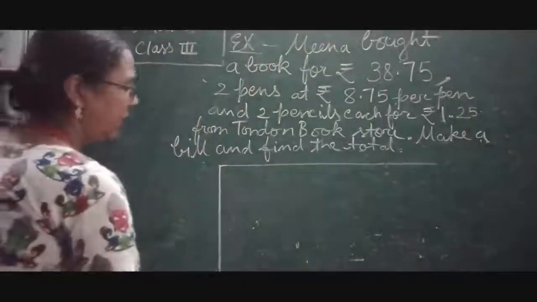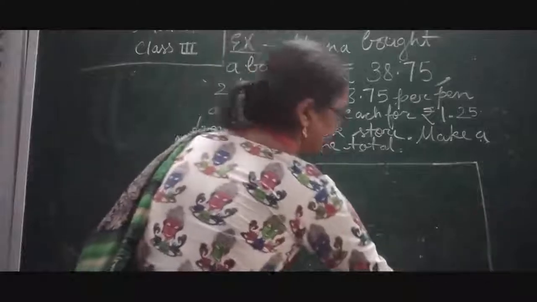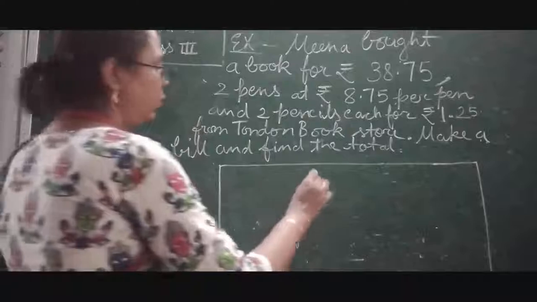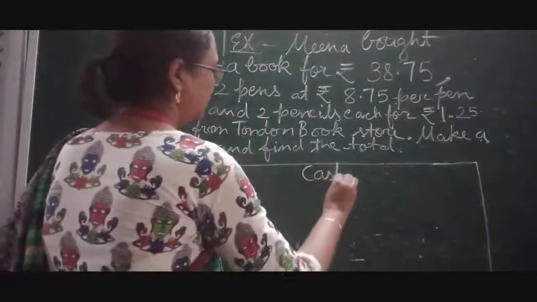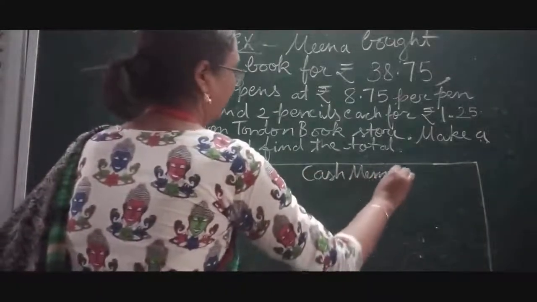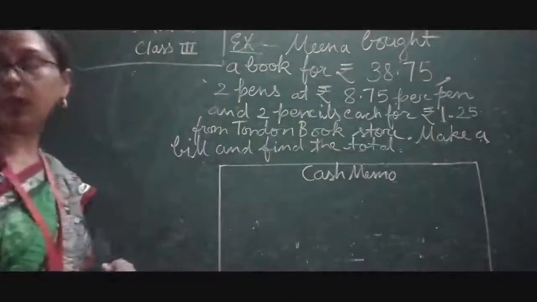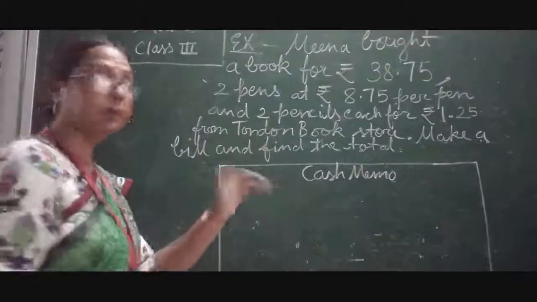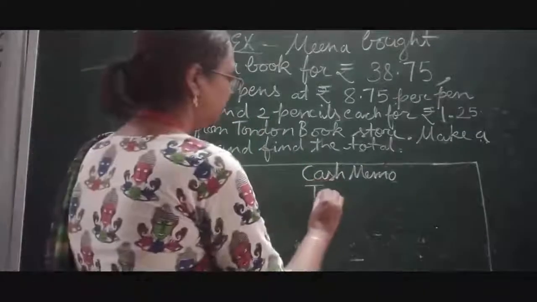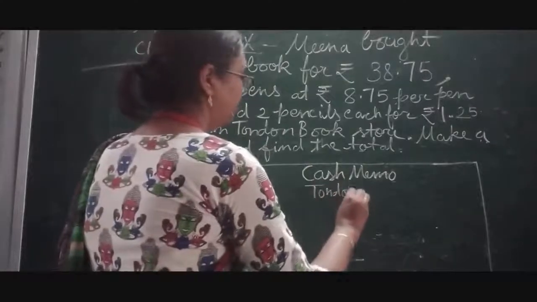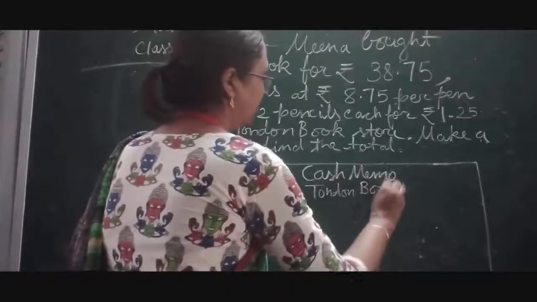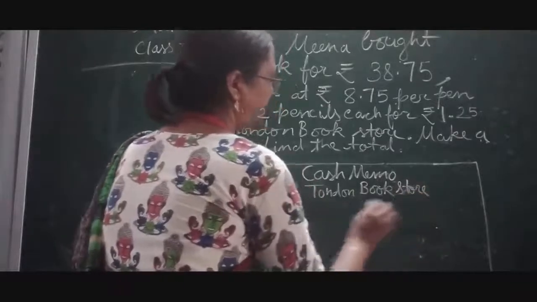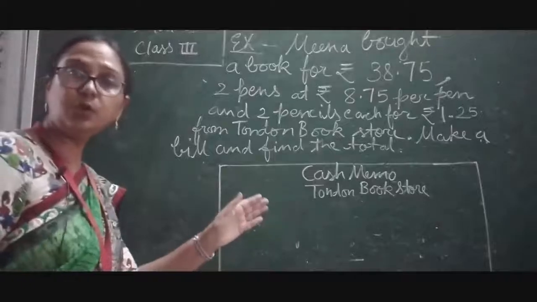You just draw a rectangular box and here it will be written cash memo. This is cash memo. Okay, and after that the name of the bookstore, Tandon Book Store. Okay, you can write in capital. So this is the name of a shop.